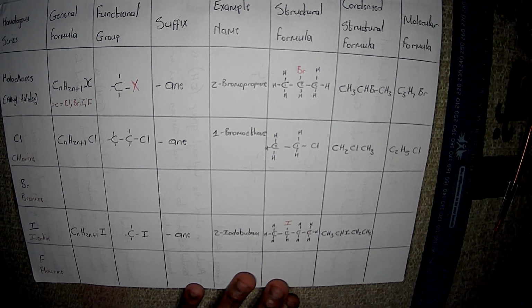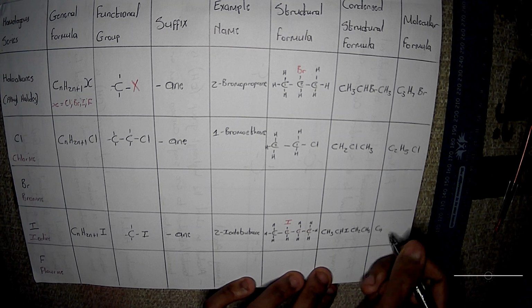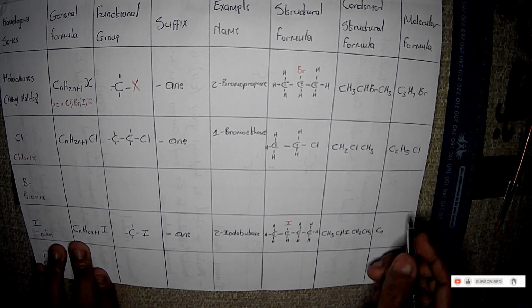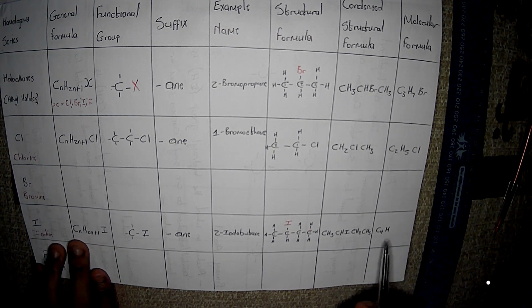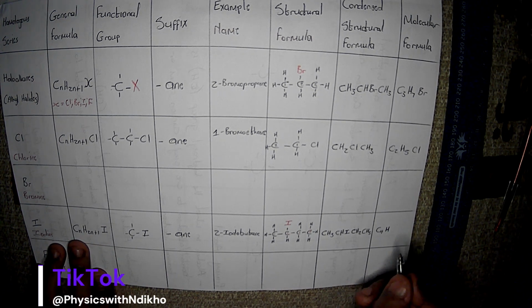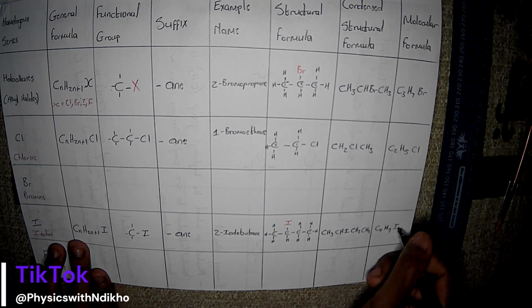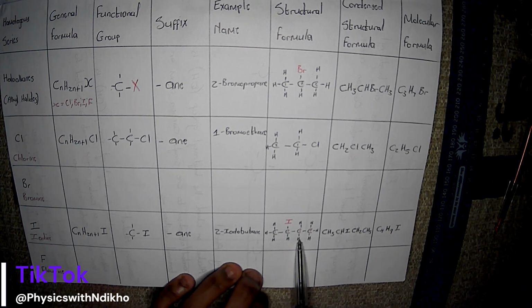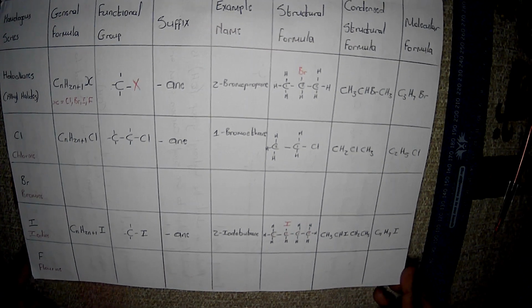And with the molecular formula, we are just adding everything that we see. We have 1, 2, 3, 4 carbon atoms, so we have 4 carbon atoms. And if we use this formula over here, for our H, we are supposed to multiply this by 2 and add 1, right? So 4 times 2 is 8 plus 1 is going to be 9, okay? And lastly, we have our iodine. Now let's confirm. We have 1, 2, 3, 4, 5, 6, 7, 8, 9. Okay, I think we got this.